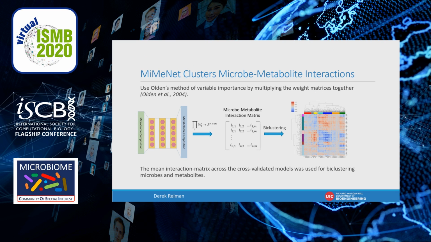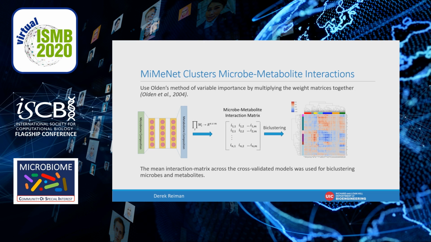Now that we've trained our models and showed their predictive power, we want to interpret what is going on within the model. For this, we use Olden's method of variable importance for neural networks, and it works quite simply by multiplying all the weight matrices together. This results in a single matrix that, for us, will have each row representing a microbial input and each column representing a metabolite output. The higher the value of a position indicates that the microbe has a positive influence on the generation of the metabolite, and likewise, a negative value means that the microbe reduces the value of that metabolite.